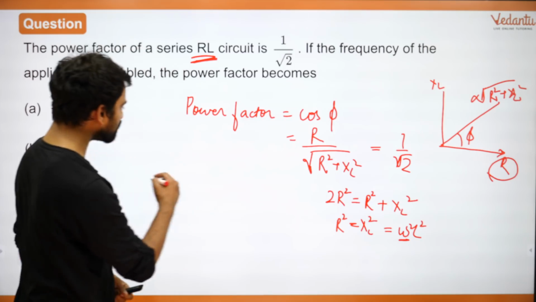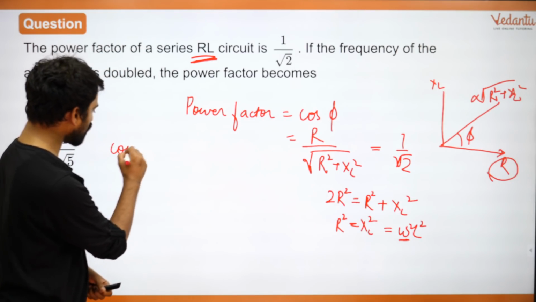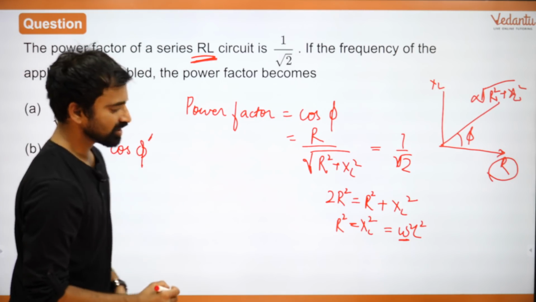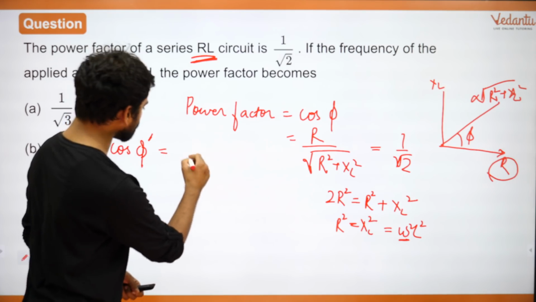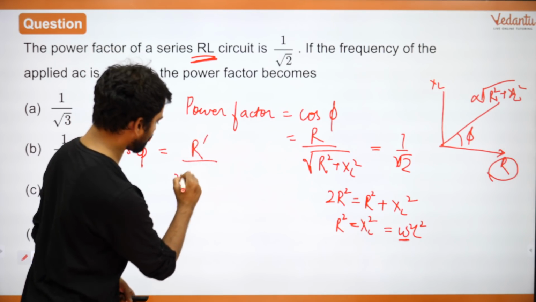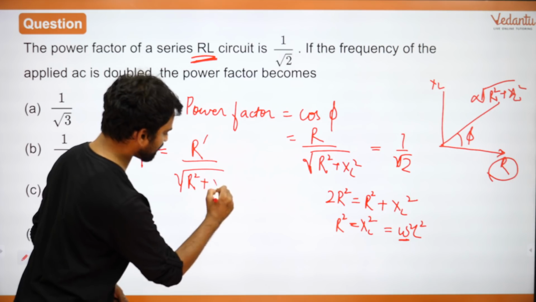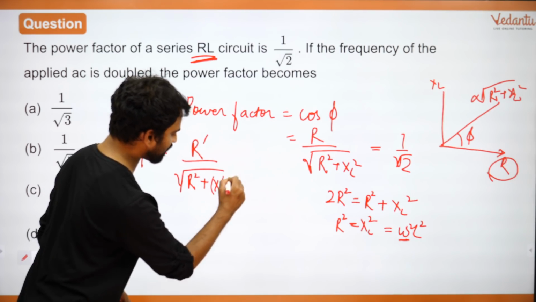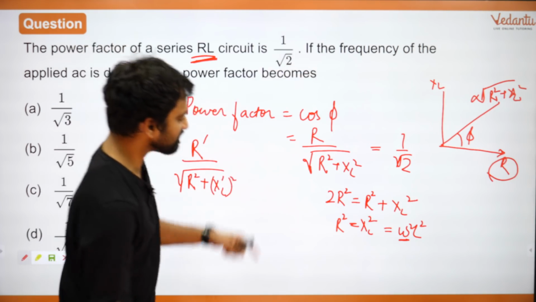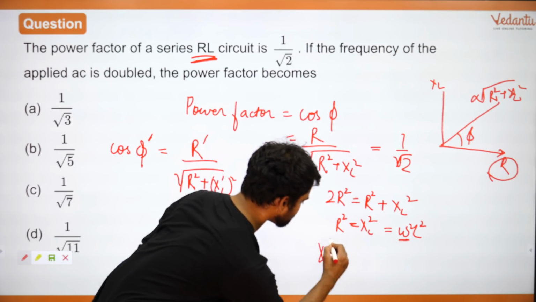Right, now think of a different situation. Cos phi dash. Cos phi dash will be equal to what? Cos phi dash will be equal to R upon square root of R square plus XL dash का square. Frequency जैसे ही आपने double किया, what is XL dash equal to?